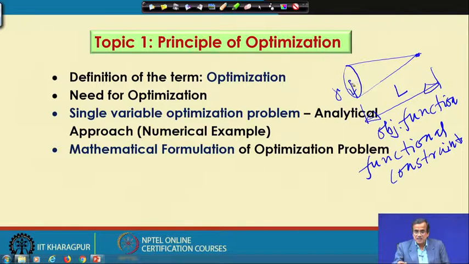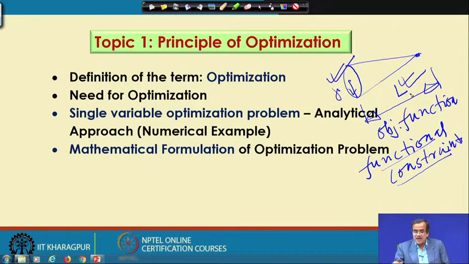The developed stress should be less than the permissible value of the stress for this particular material, and that is nothing but the functional constraint. And of course, it has got a few design variables. These design variables are nothing but the radius of the gripping end, that is r, and the length of the pointer, that is L.